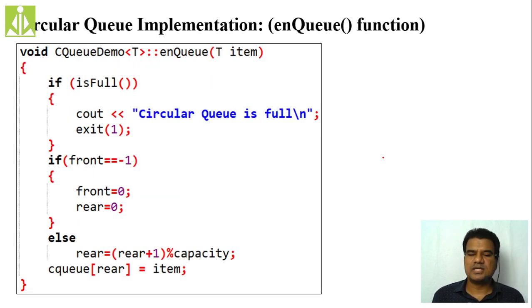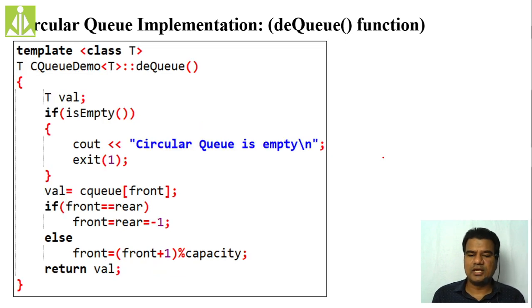So this is the enqueue operation. Simply we are checking whether the queue is full or not, and if front is equal to -1, we make front equal to 0 and rear equal to 0. Else rear becomes rear plus 1 modulo capacity, and at whatever rear location we get after doing this, at that particular location only we insert the new item.